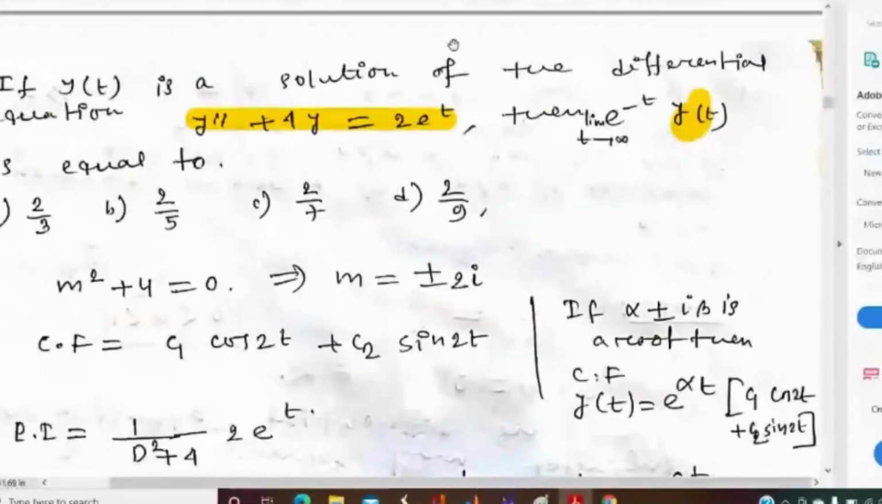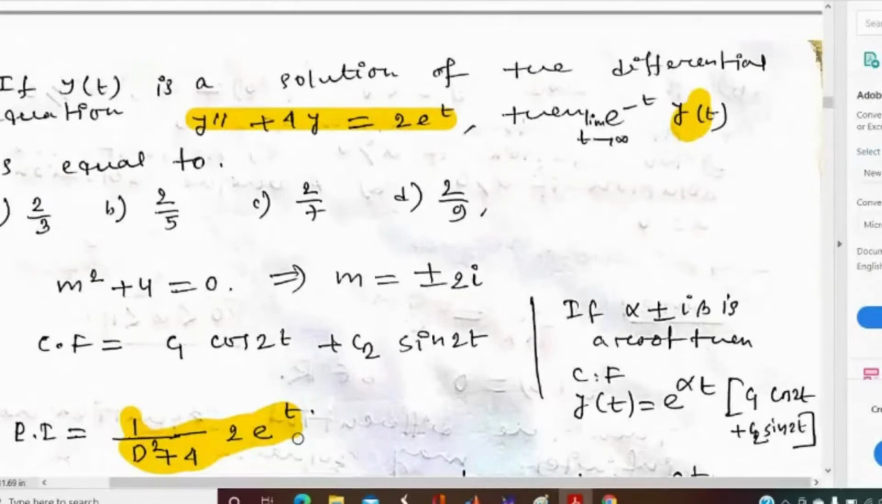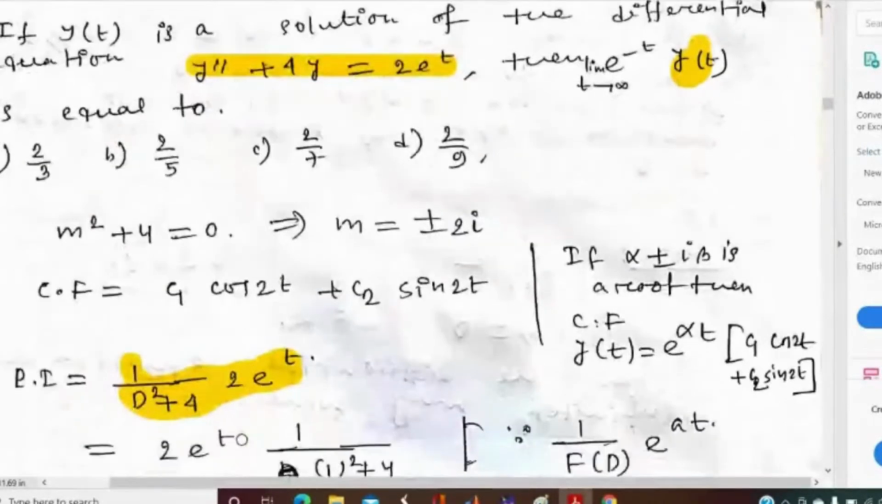Can anyone tell me what will be the particular integral of 1 by (D square plus 4) into 2 e to the power 2t? Sir, it's 2 by 5 into e to the power t. Yes, we have to just put D equal to 2 here. So it will be 4 plus 4... that is, the particular integral is 2 by 5 e to the power 2t.